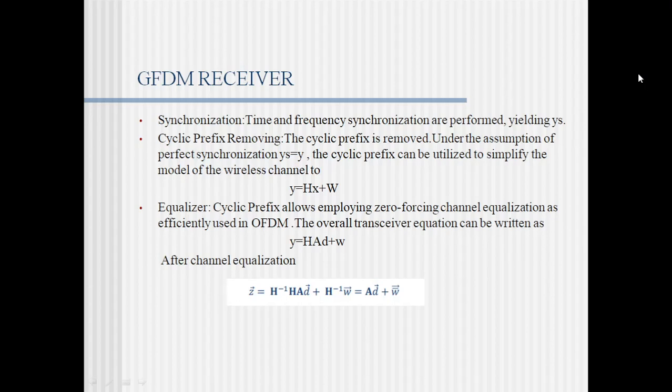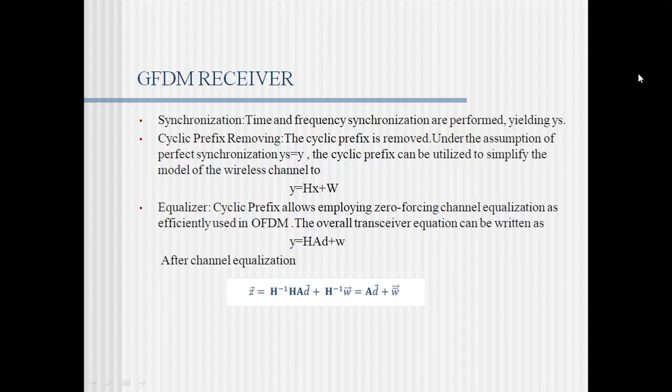Now coming to the cyclic prefix removal. We have inserted the cyclic prefix, now we have to remove it. The cyclic prefix is removed under the assumption of perfect synchronization. y_s is equal to y. The cyclic prefix can be utilized to simplify the model of the wireless channel to y is equal to Hx plus w. Now the equalizer: the cyclic prefix allows employing zero forcing channel equalization as efficiently used in OFDM.